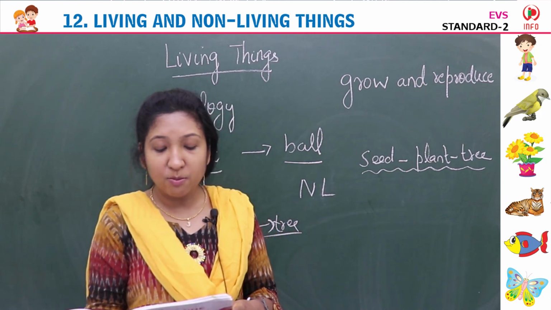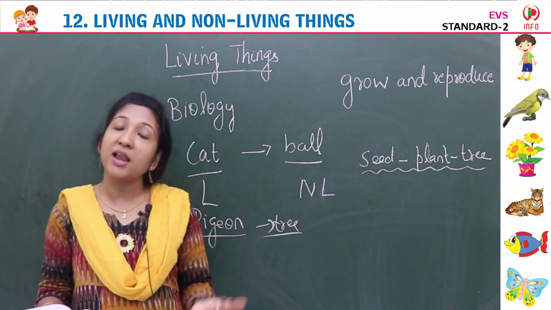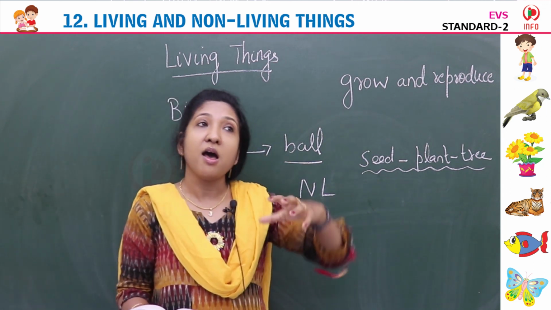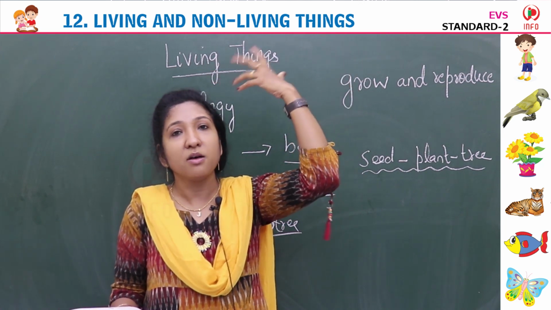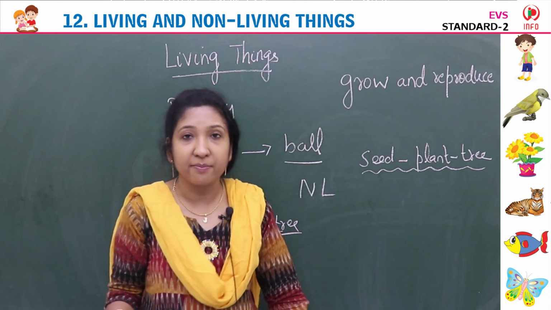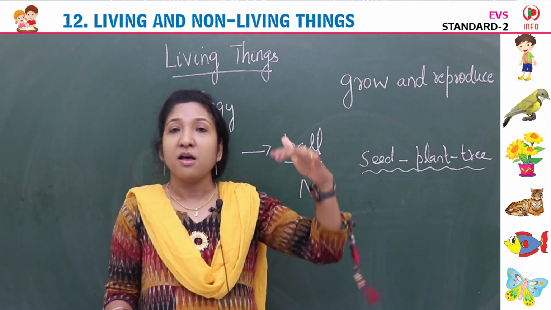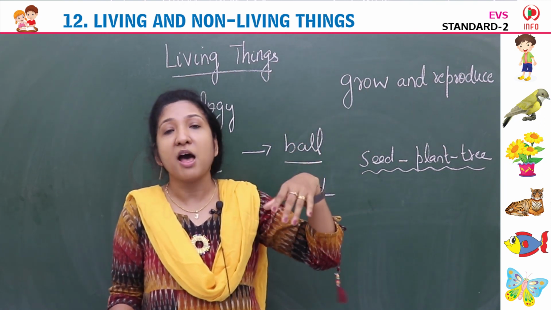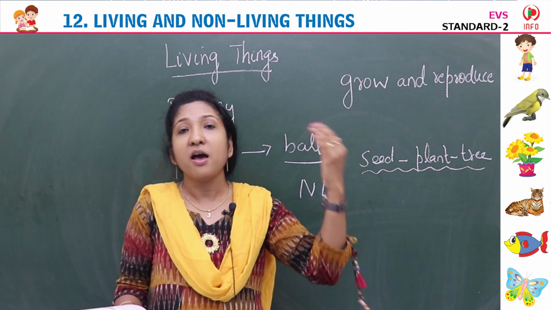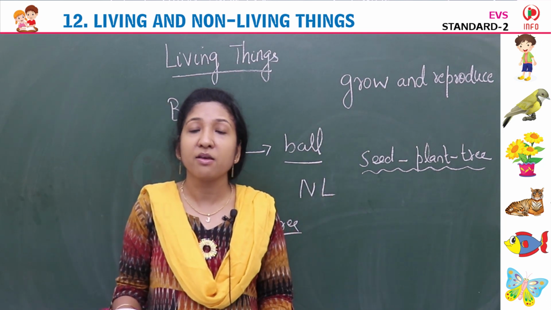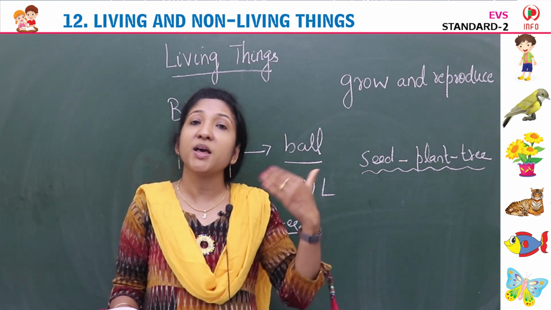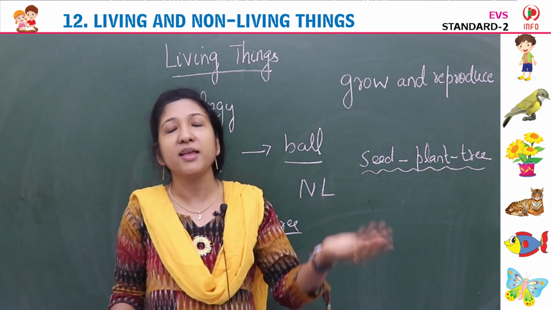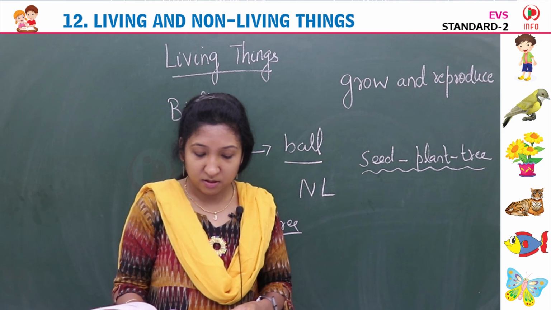After a period of time, all living things mature and die. At last what happens? After growing and growing and growing, they become mature. Then after that they all die. Human beings, when they become old, then afterwards they die. Plants also, trees also, animals also. When they become mature, when they become old, then they die.